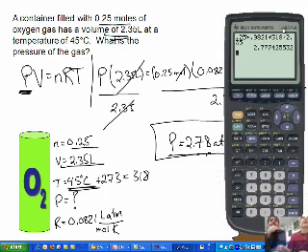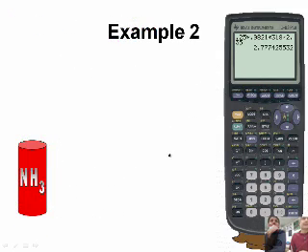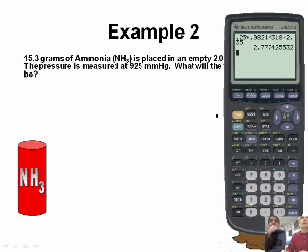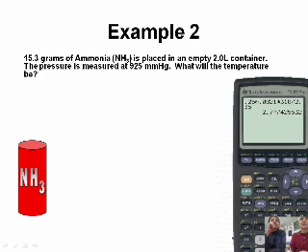I think we should do another example. All right, let's take a look at our next example, example number 2. 15.3 grams of ammonia is placed in an empty 2-liter container. The pressure is measured at 925 millimeters of mercury. What will the temperature be?